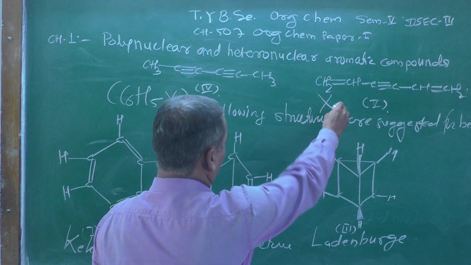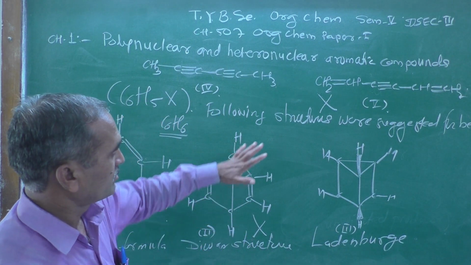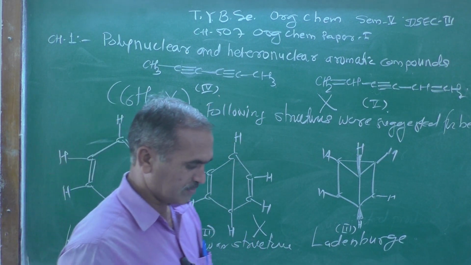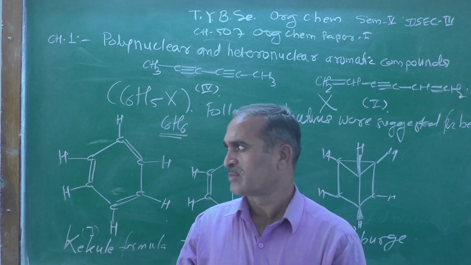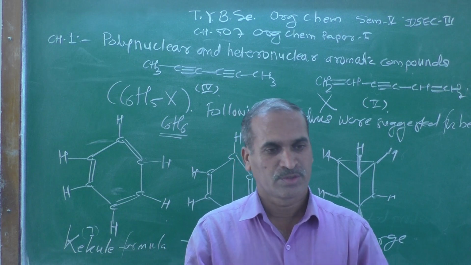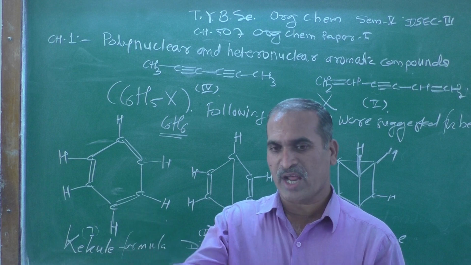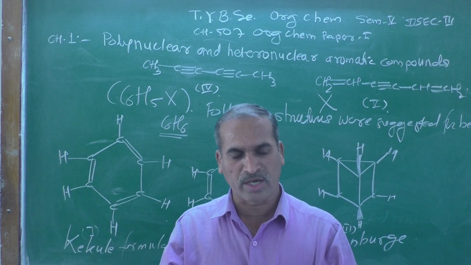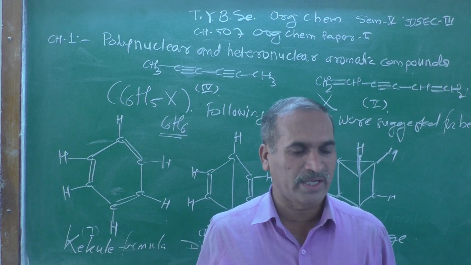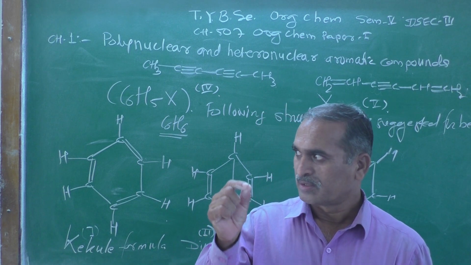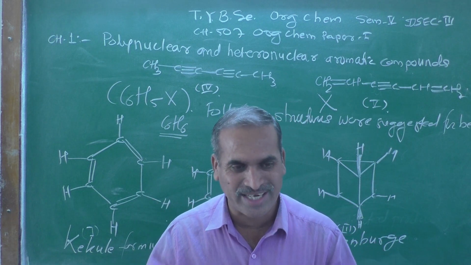These structures are rejected because if you treat these 2 compounds with bromine, it gives rise to 2 products, and therefore on the basis of it, these 2 structures are completely rejected.